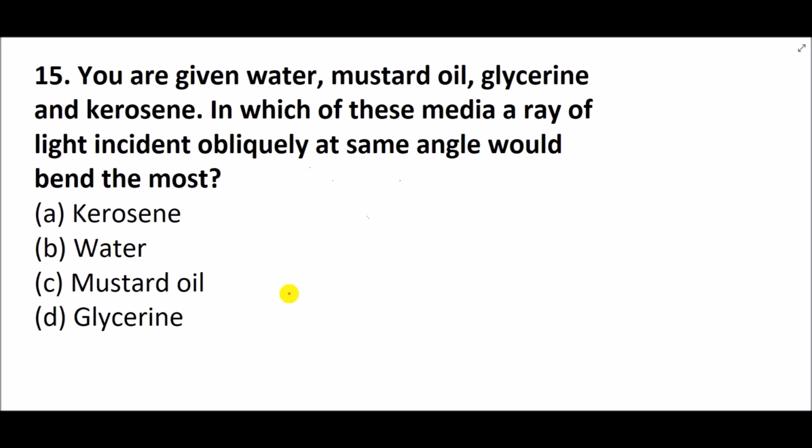Otherwise you can guess from the thickness of the material. The thicker the material, the higher the refractive index. That can be considered a thumb rule. So water's refractive index is the least, around 1.33. So let me write it down here.